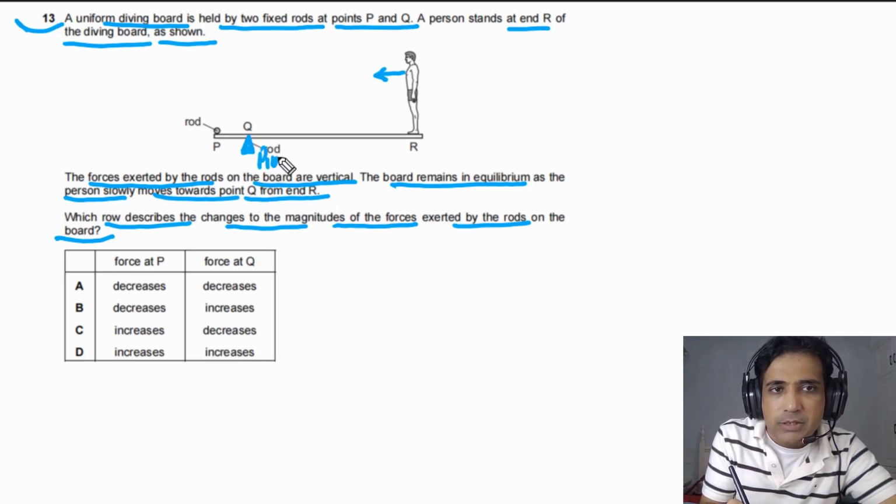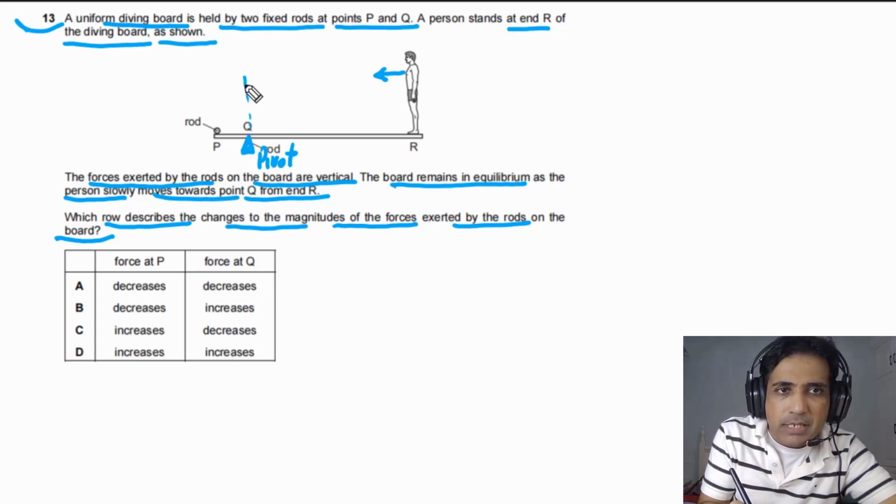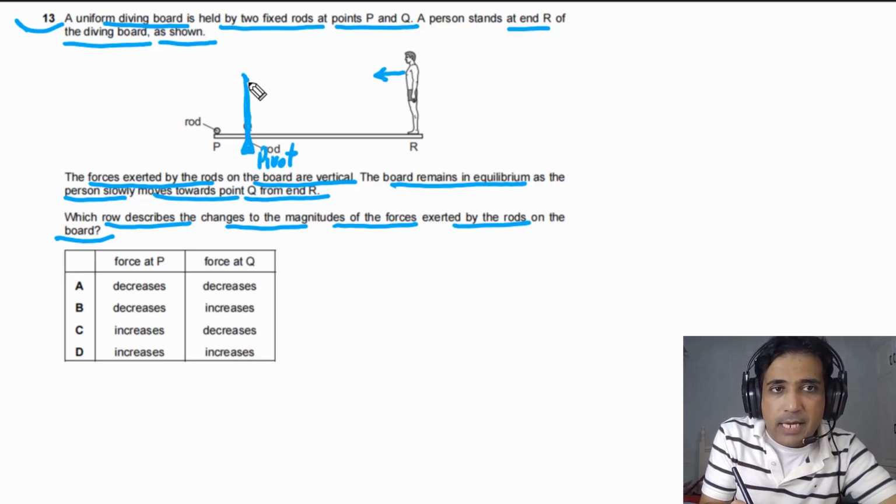As this diving board remains in equilibrium, the moment about this pivot has to be equal to 0. And the force acting at the pivot, let's say this force is FQ. And FQ has to be equal to the force exerted by this rod. This force is down. We can simply say this force is FP. And let's say the weight of this person is W.